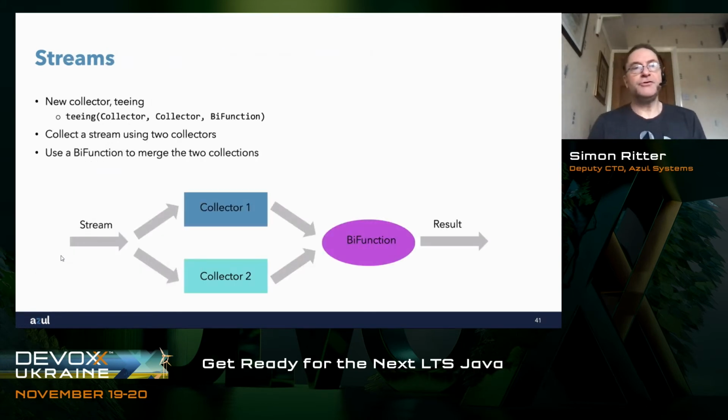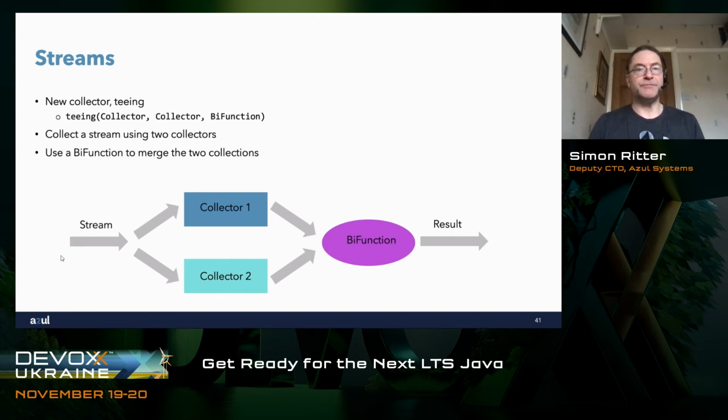Another thing that got introduced in JDK 12 from an API point of view was that we added a new collector to the streams API. And this is called teeing. Teeing takes 3 parameters, 2 collectors and a bi function. As you can see from the diagram here, what happens is that we take the input stream and we duplicate it so that we end up with 2 streams which are identical.